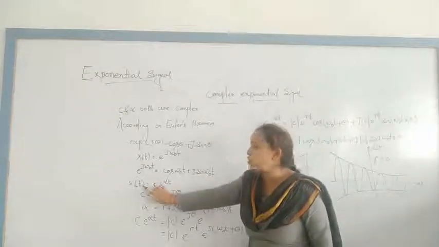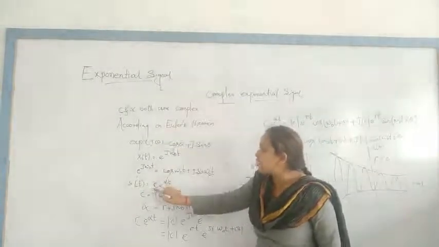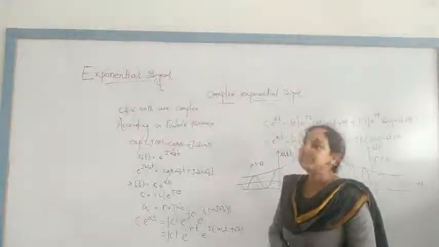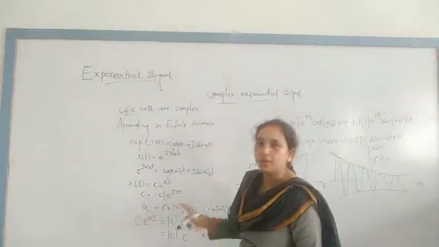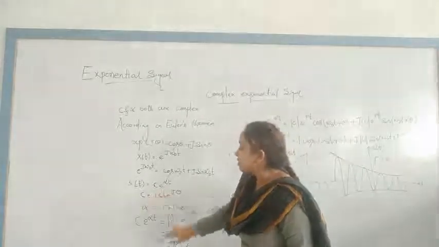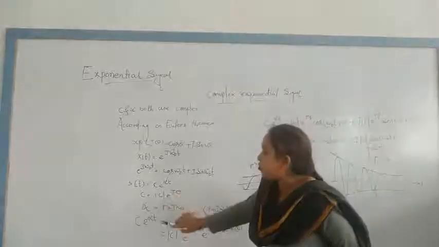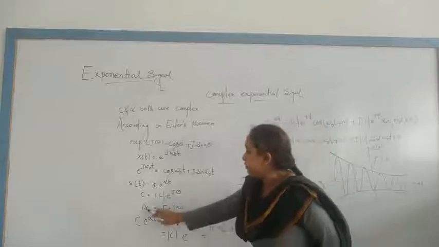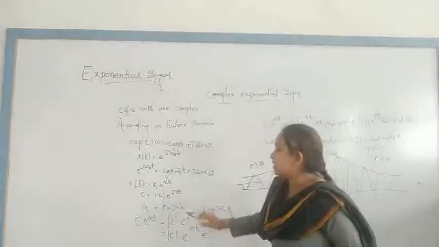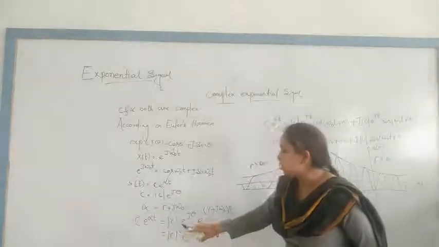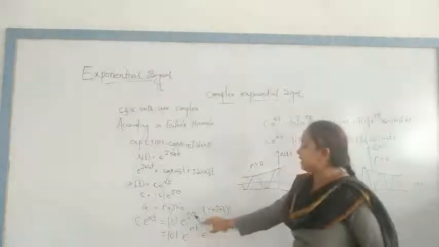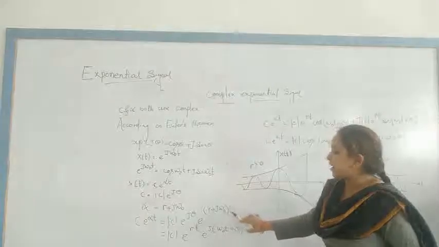Here s of t in complex waveforms we already wrote as c e to the power alpha t. So c is equal to magnitude of c e to the j theta and alpha is equal to r plus j omega naught. So c e to the alpha t is equal to mod c e to the j theta e to the r plus j omega naught t.